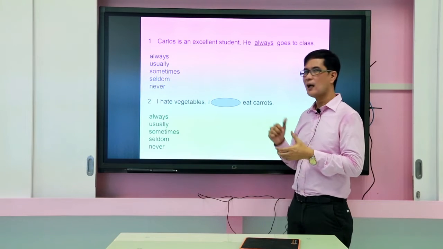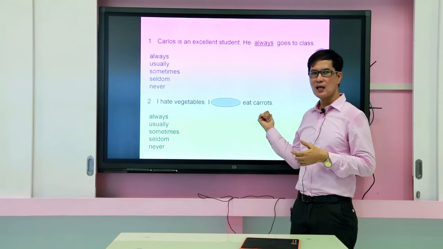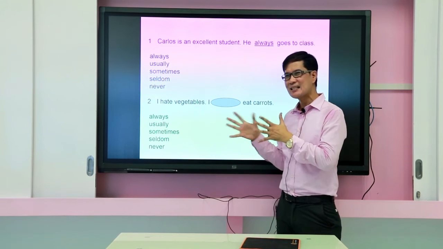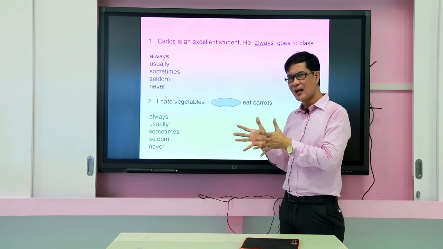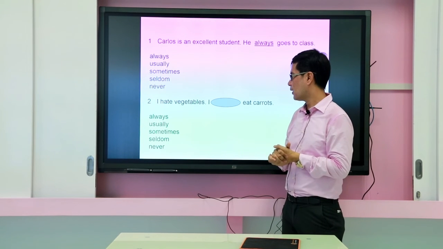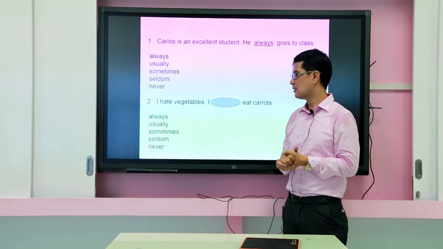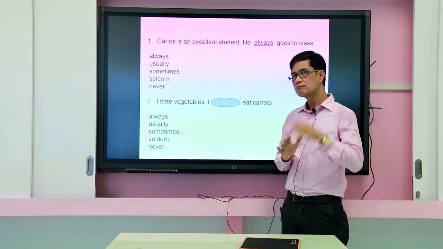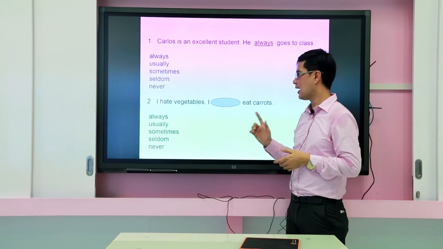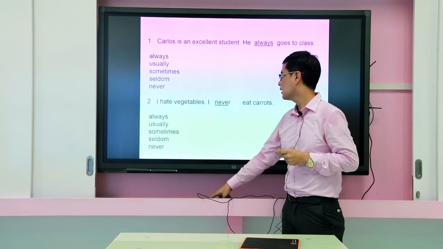So what is carrots? Is it like a fruit? Is it like a vegetable? It's obviously a vegetable right here. But on this first sentence, it implies or it denotes that you hate, okay? You don't like. So are we going to use always, usually, sometimes, seldom, and never? All right. So I would like to find out the answer, okay, once you are done as well. Let's see if you're correct.